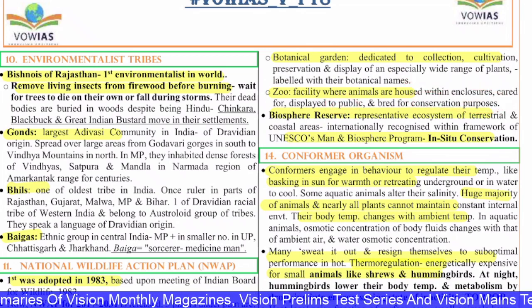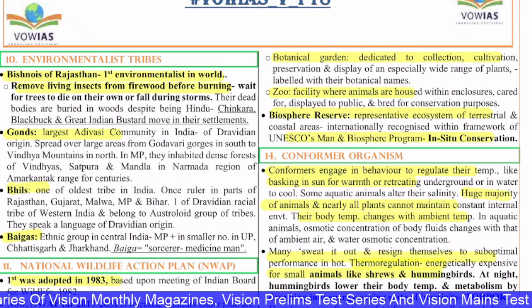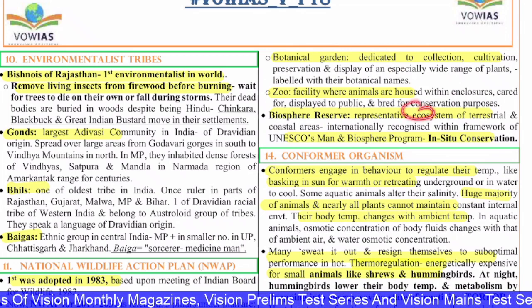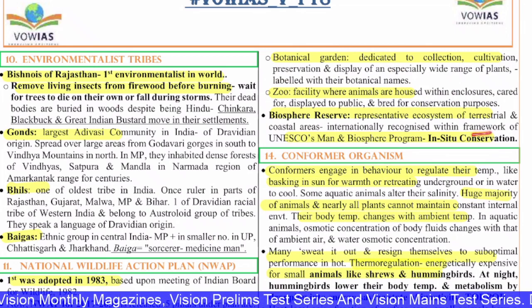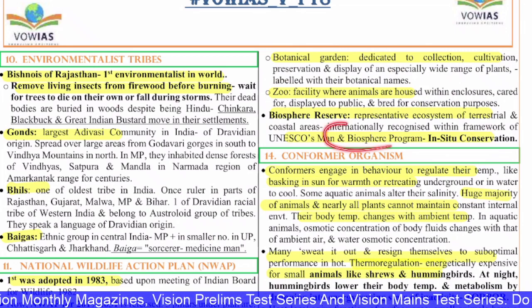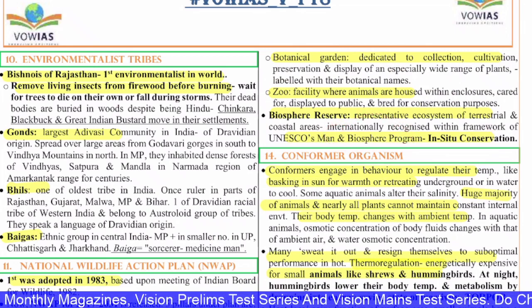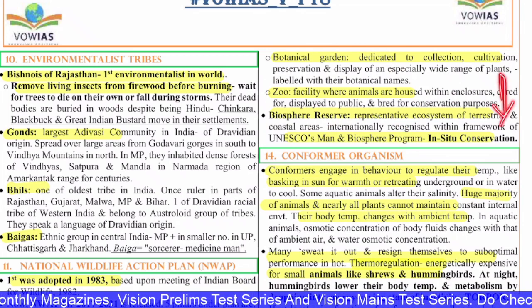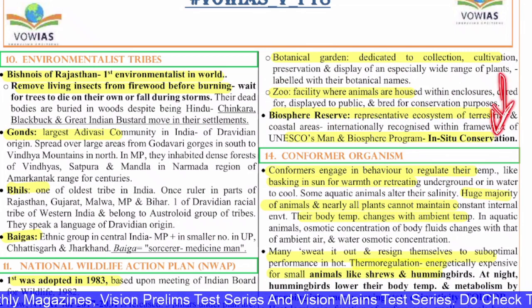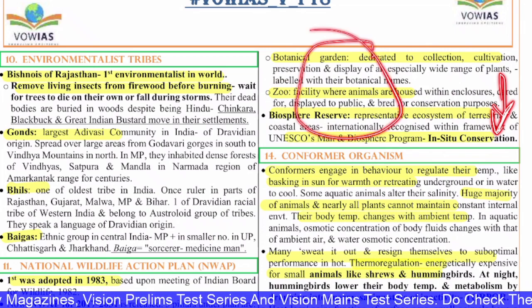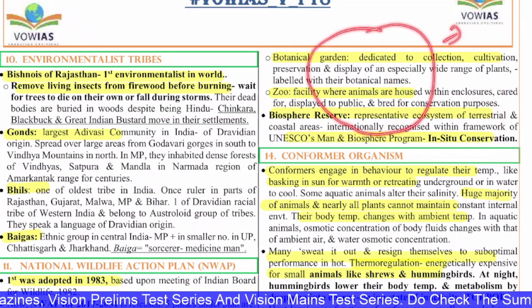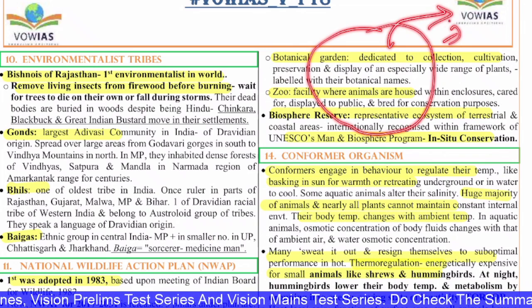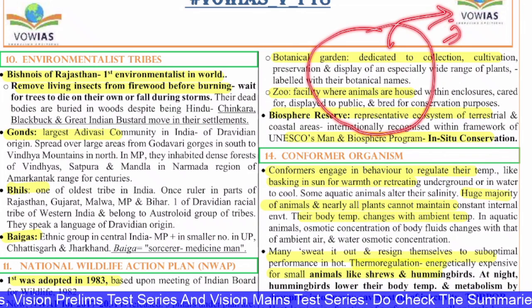Next, you have the Biosphere Reserve. A Biosphere Reserve is a representative ecosystem of terrestrial and coastal areas, internationally recognized within the framework of UNESCO's Man and Biosphere Program. So, Biosphere Reserve is in situ conservation, because there we are conserving the entire biosphere, the entire area. We are not taking anything outside of this area, and we are not letting anyone even enter this area. So, that's in situ conservation.